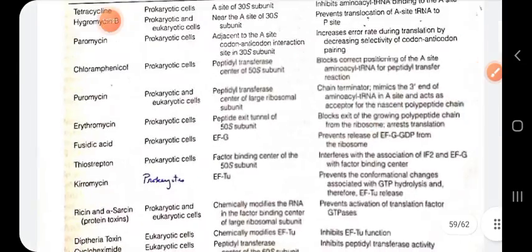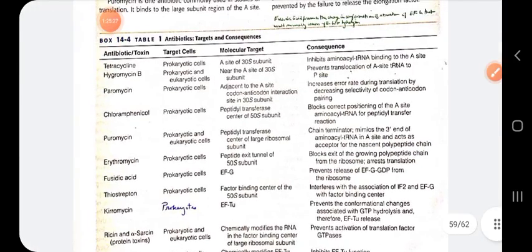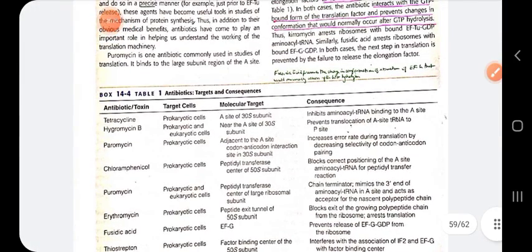So you have to study this chart and follow it in order to understand the inhibition of the translation process by the antibiotics. So that's all for the translation process. I hope that throughout this whole series of video lectures that I have shared with you, it will be helpful for you to understand.